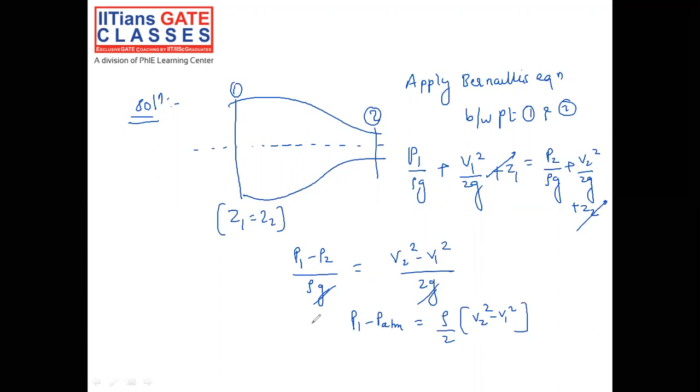So if you calculate P1 minus P atmospheric pressure, you will get 1.52 kilopascal. So this is the value you will get. They are asking for the nearest value, meaning approximately 2 decimal places, so that is the answer we can give. So that is question number 3. You only need to apply the Bernoulli equation, that's it.